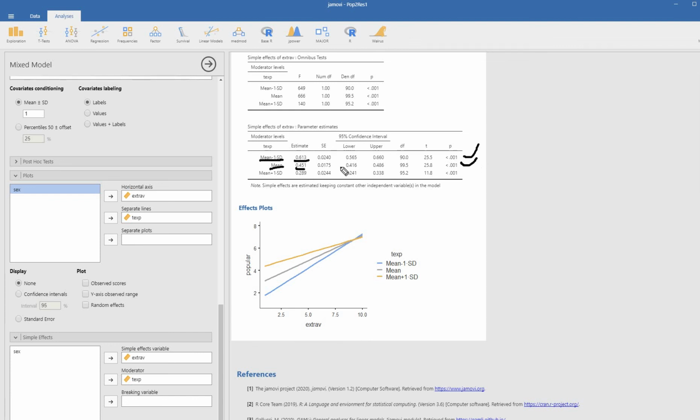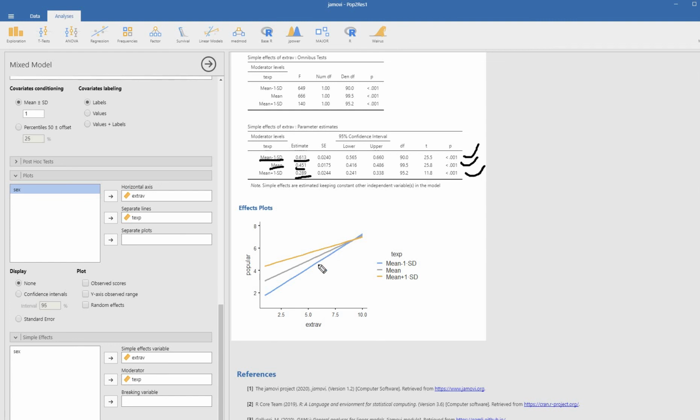You can see that it is also significant. And then the orange line, which is 0.289 right here, is reflecting teachers with higher levels of experience. That slope is also significant.